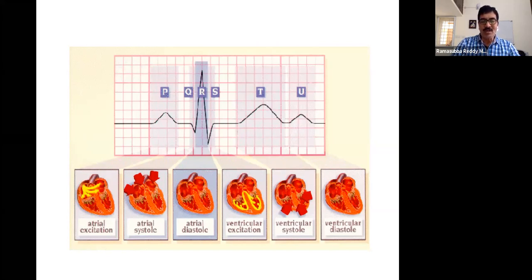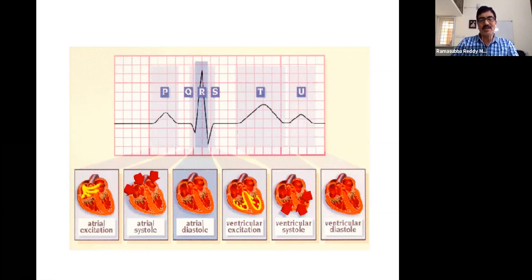To start with, at the top region of the right atrium, there is a small set of cells called the sinoatrial node. Those cells have the capacity for auto-generation of the action potential.